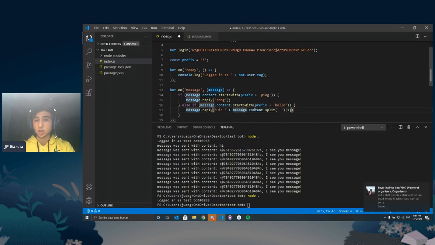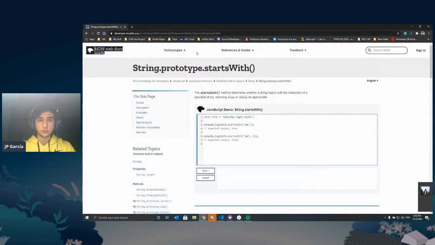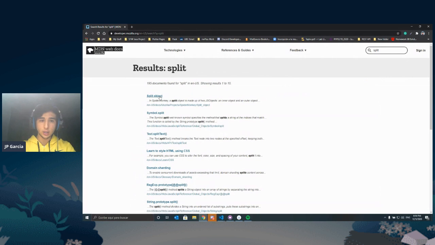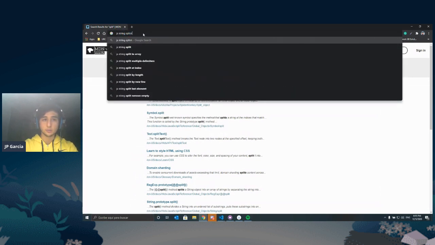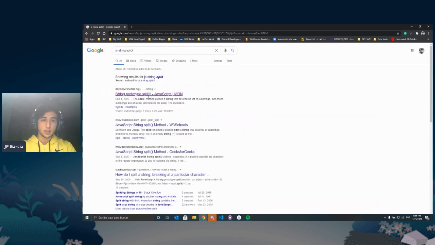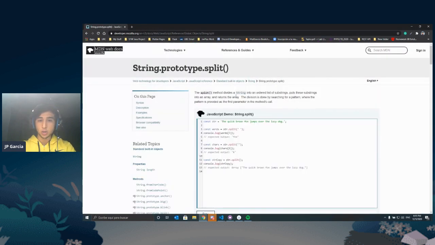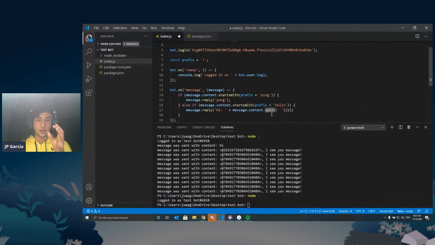So we're saying message.content.split from the documentation. If you type JS string split, it's going to tell you that it divides a string into an ordered list of substrings, right? We want to grab the second element because the first element is going to be our command.